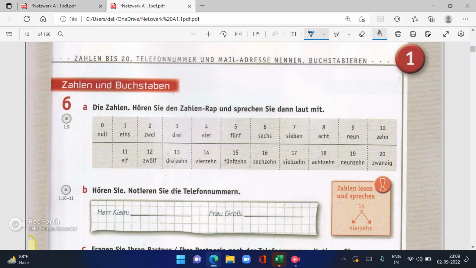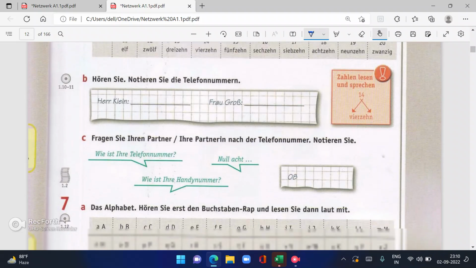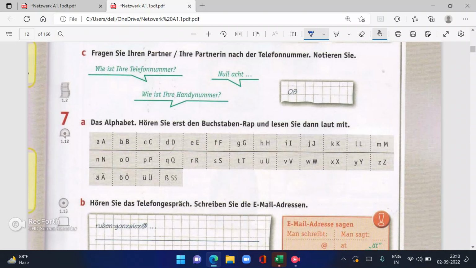So this was also a hearing activity. Please do let me know if you want me to do the hearing, the listening activity, as well. Okay, then in 6b, this is again hearing: Hören Sie, notieren Sie die Telefonnummer. So you have to listen and note down the phone numbers. Telephone numbers of Herr Klein, Mr. Klein, Frau Groß, that is Miss Groß. Okay, so we will do it if you require the listening activity as well.